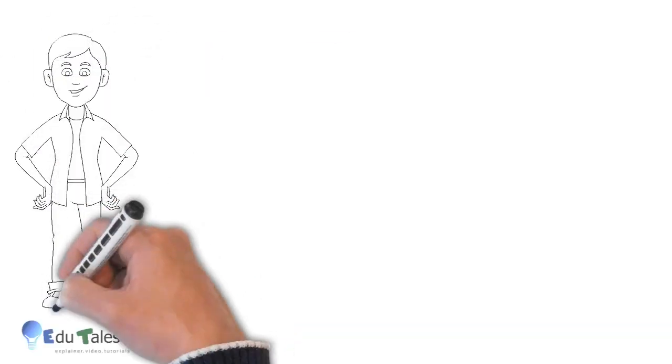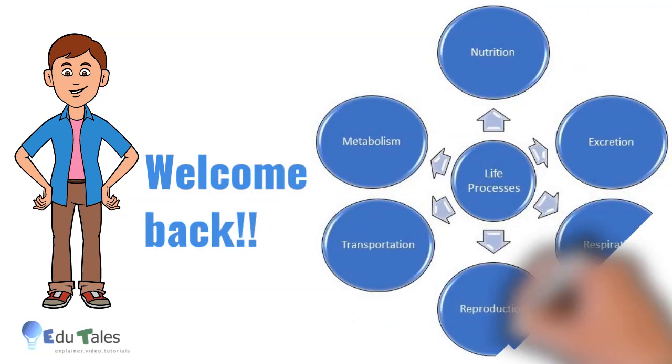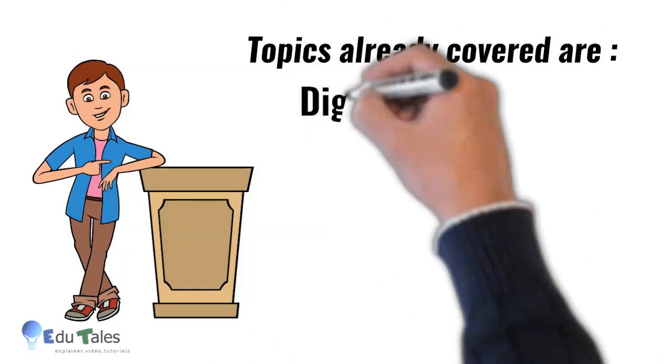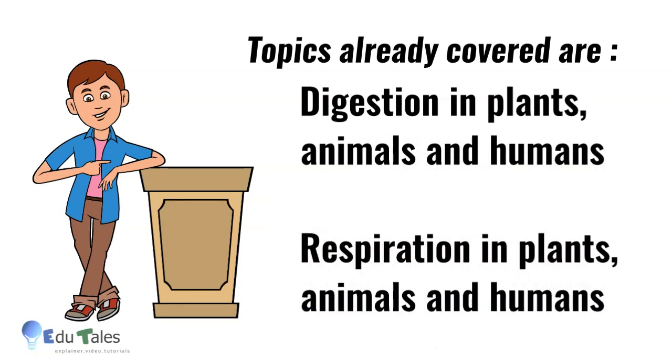Welcome back, friends. Let us restart with our chapter 6, that is life processes. The topics which we have already covered are digestion in plants, animals, and humans, respiration in plants, animals, and humans. For all our previous videos, please see the link in the description given below.